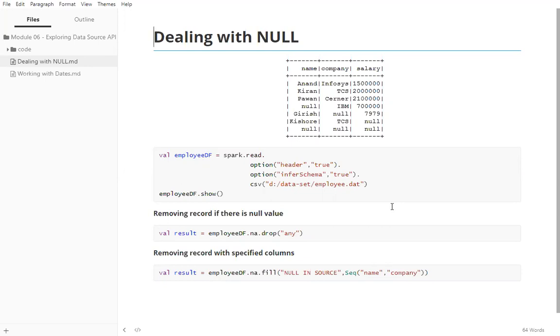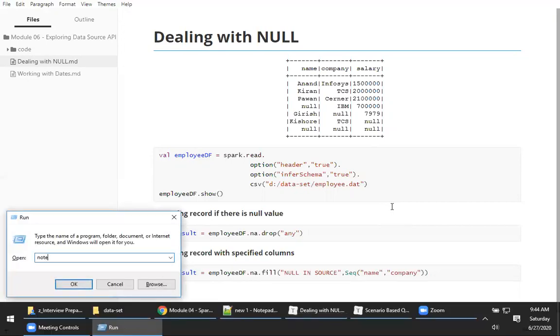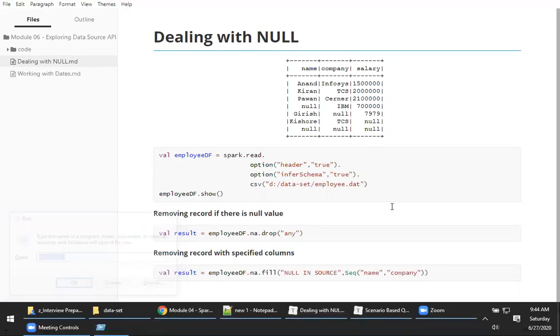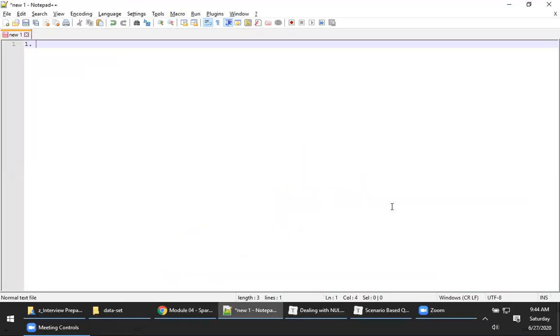Why I'm saying is, dealing with null is not about code. It is not a big deal. But the question is, when do you get null, or how do you treat null value, is a very important thing. Before that, you have to understand why you get null values. That is the most important interview question. So I got an answer that a mismatch with the data type gives you null value. Okay, let me note it down: mismatch with the data type. Now, any other scenarios?